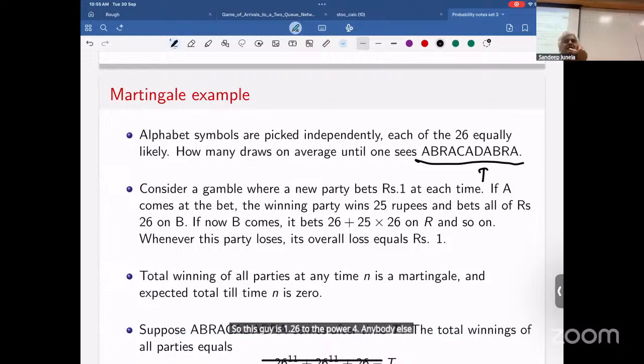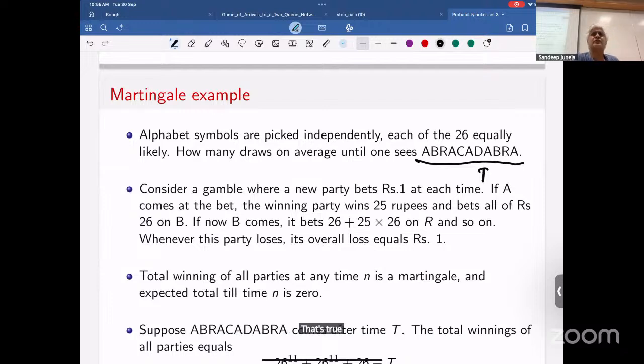Anybody else? We want to see the entire sequence exactly in that order. Then everybody before should also lose, right? Because that sequence is now gone.